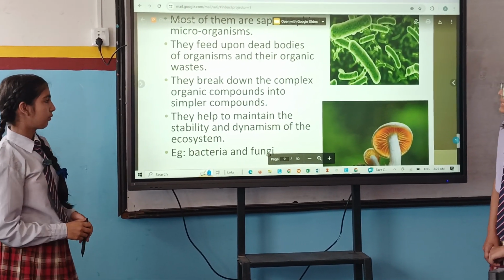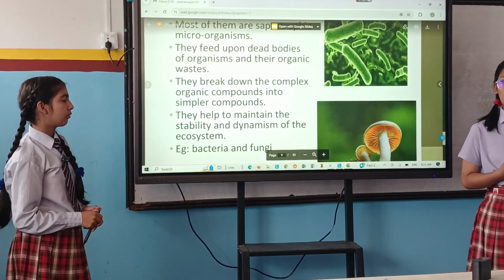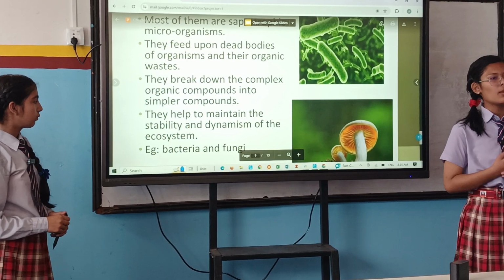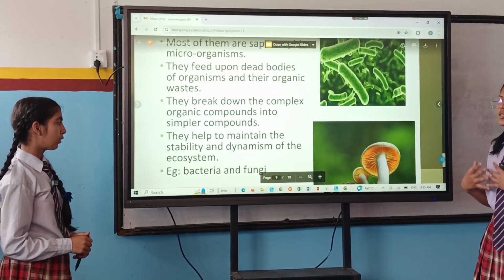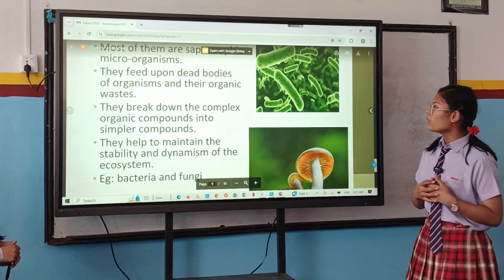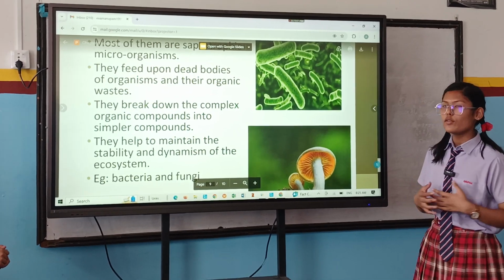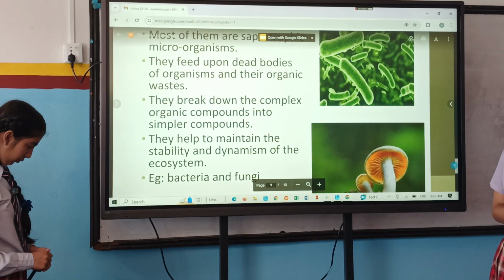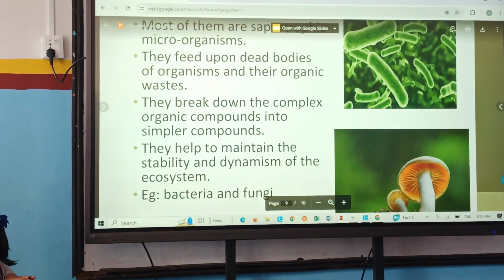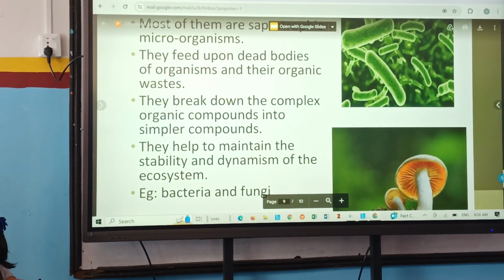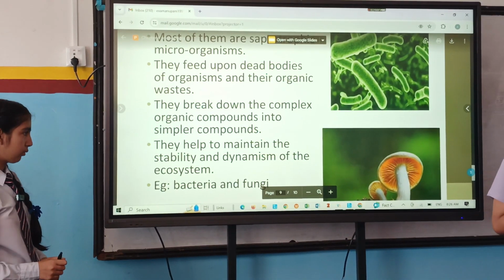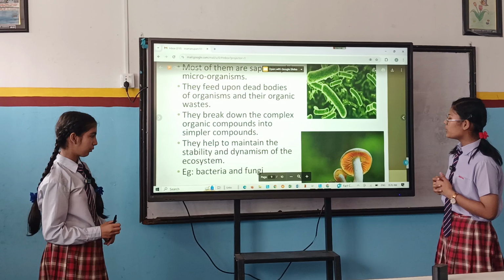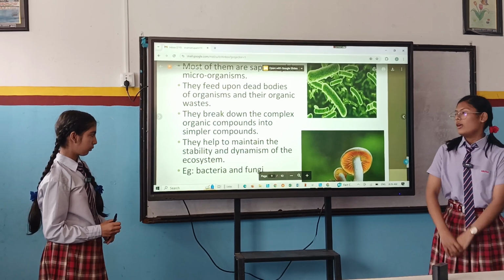Our next consumer is decomposers. We can also note from its topic that decomposers are those organisms which decompose dead organisms for their mode of nutrition, and they break down the complex organic compounds into simpler compounds for gaining nutrition. They help to maintain the stability and dynamism of the ecosystem through various methodologies. For example, bacteria and fungi.